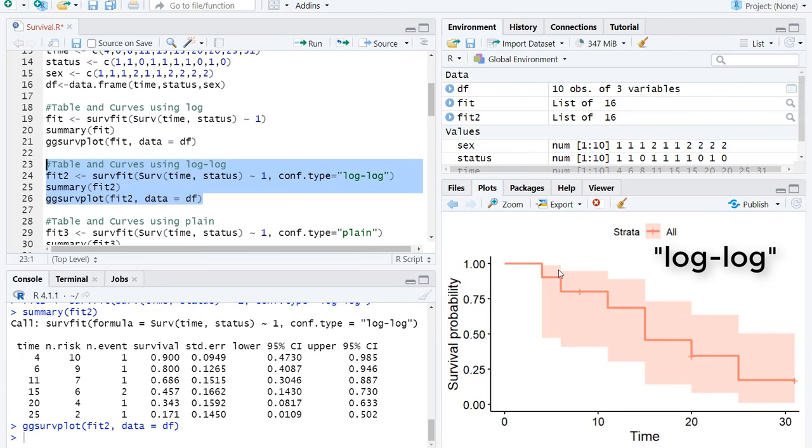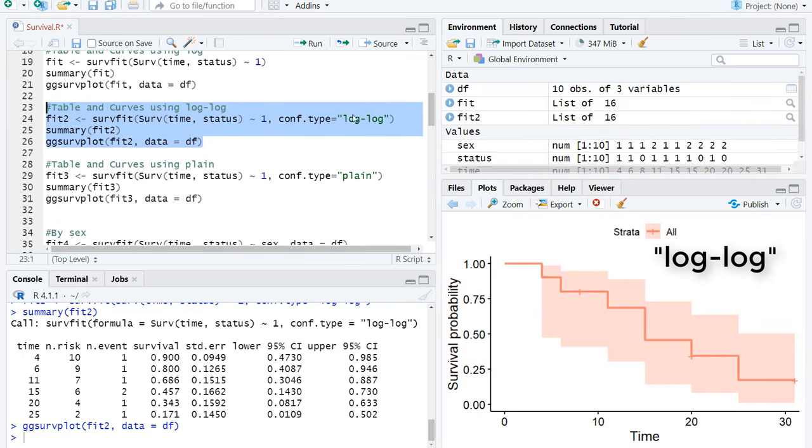But it's relatively simple maths. You're taking the log of the negative log of the survival, which essentially, if you think about what happens there, you're going from a survival probability from 0 to 1. If you take the log of the negative log, that number goes from negative infinity to positive infinity. So you can never reach a fixed end point. And you can see right here that the survival proportion is not 100%. It's always going to be slightly less than 100. So yes, I've seen a few textbooks that like the log-log version better than the log. And you can see it also doesn't suffer from the quirk of the upper limit increasing by that final step.